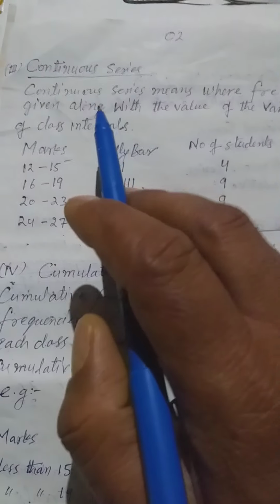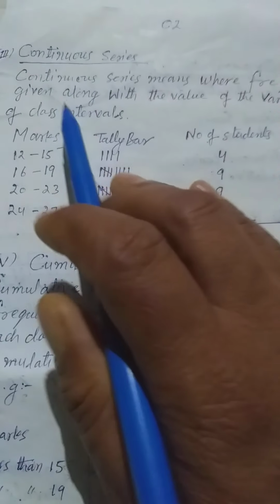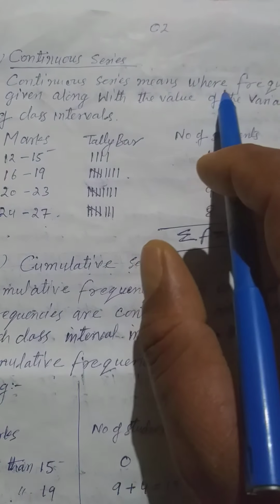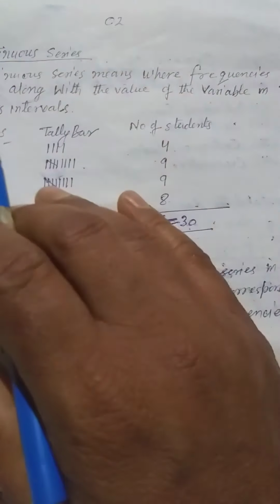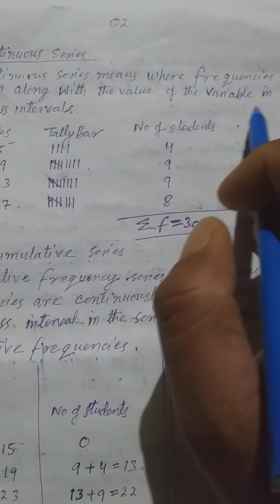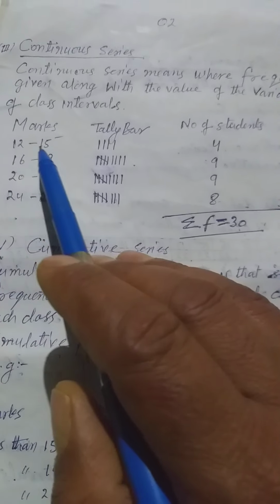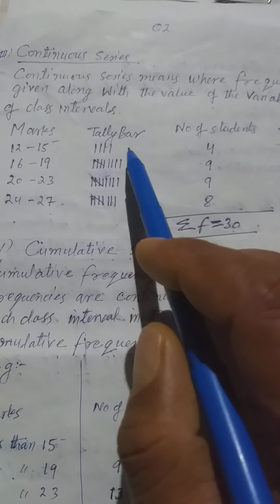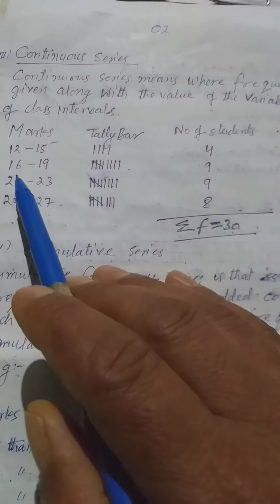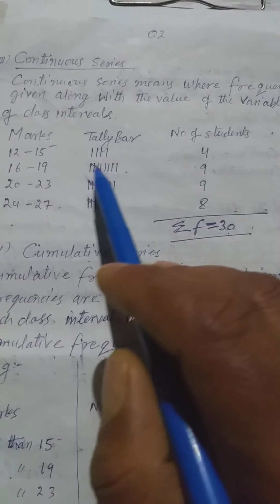Now we explain the continuous series. Continuous series means where frequencies are given along with the value of the variable in the form of class interval. For example, from 12 to 15 marks, how many students come, 4; from 16 to 19 marks, how many students come, 9;